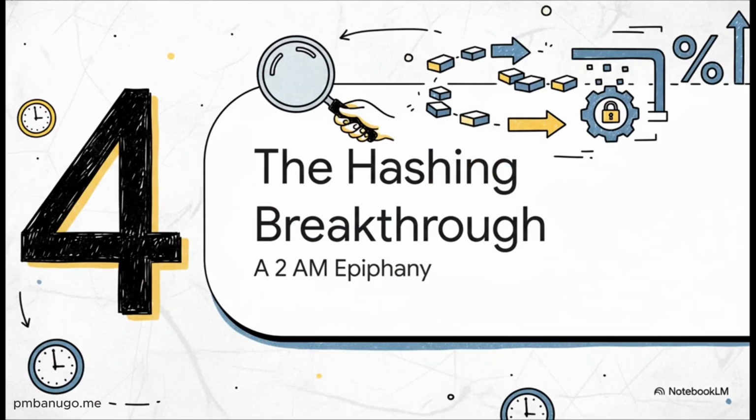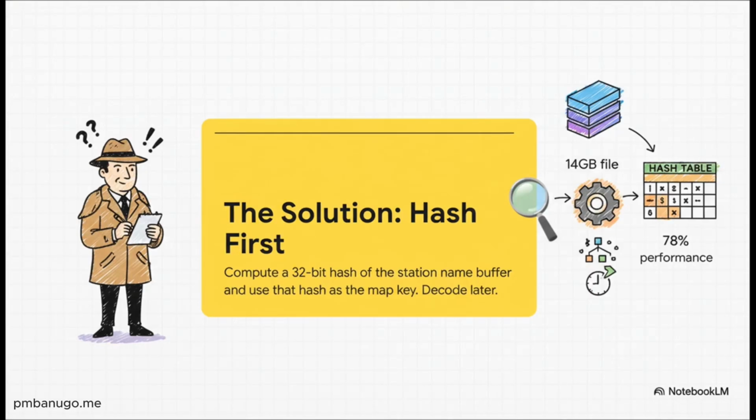And then it was like 2 a.m. I was probably half asleep, and bam, it hit me. The real breakthrough. You know those moments where everything just clicks and the whole case snaps into perfect focus? The solution was just so simple, so elegant. Instead of turning the station name into a string, I just computed a 32-bit hash directly from its raw buffer.